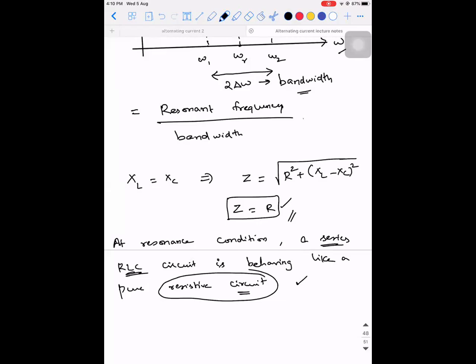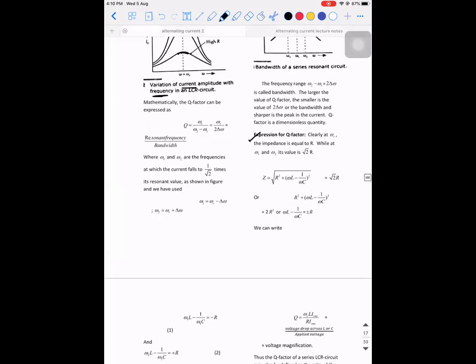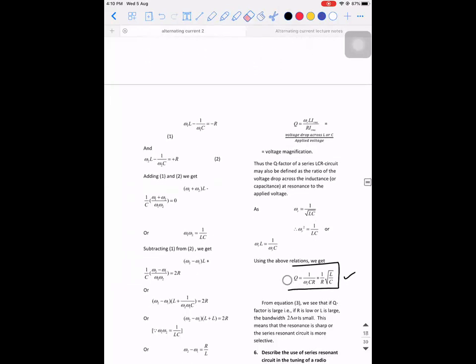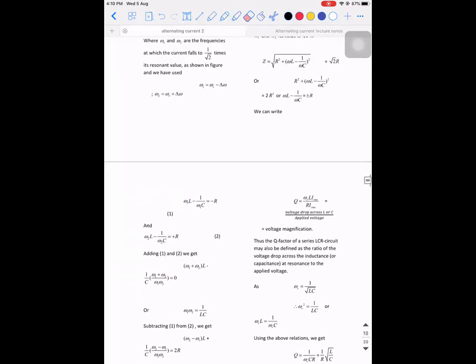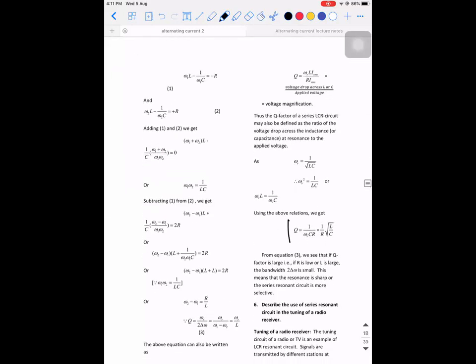Am I clear? So this is all about resonance and quality factor. And there is one more expression, a mathematical expression, which you can write down. The derivation part is not there, because you need to know only the definition of a quality factor, this graph, and the final expression for quality factor in terms of R, L, and C. This derivation part they have deleted, not this year, even before that.